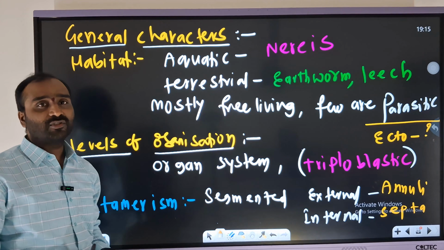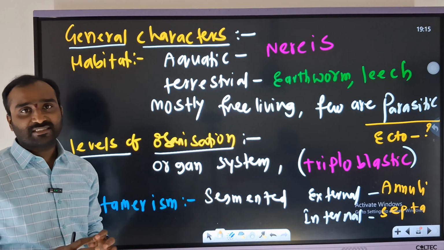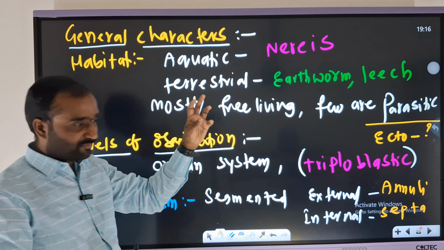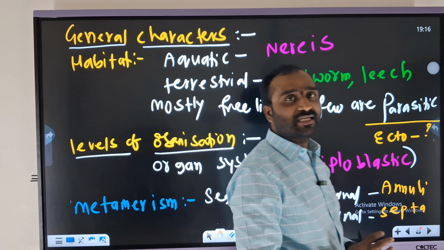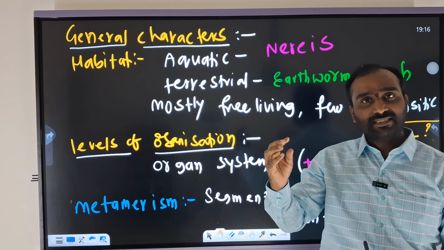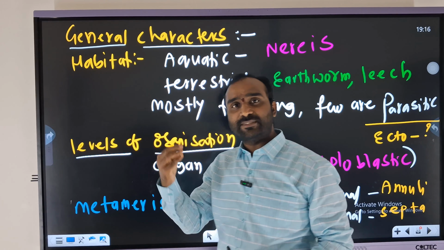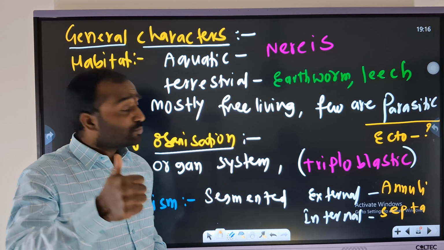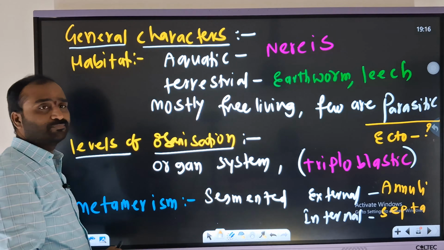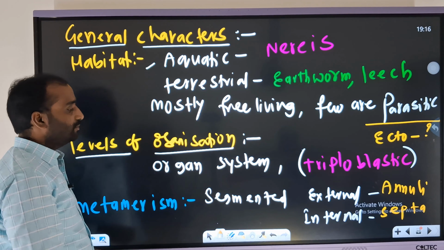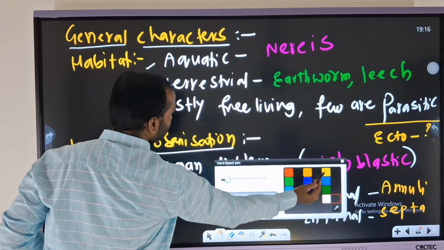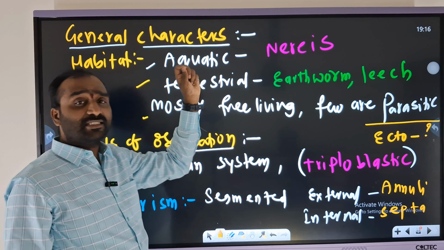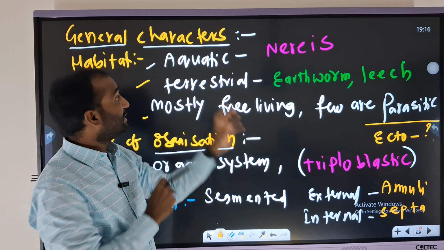Right. So let us move on to the general characteristics one by one. Here, the task will start. Sir, it's very difficult, but it's a simple way. First of all, habitat. Every phylum, we start with the habitat. Habitat is nothing but the area or home of the particular organism where it survives. So these are aquatic, terrestrial, and along with that, mostly free living. In the same manner here, we need to remember the examples.